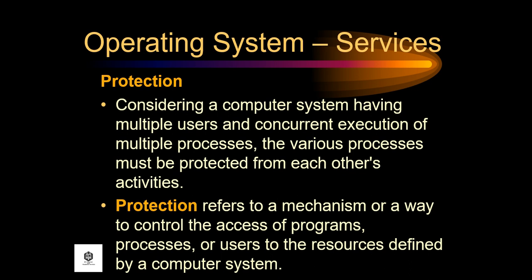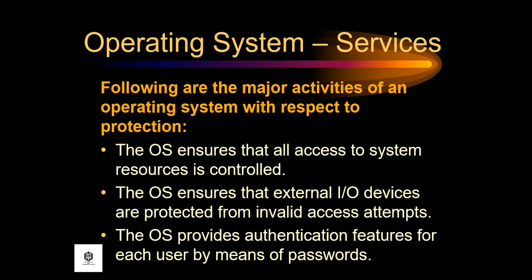Protection. Considering a computer system having multiple users and concurrent execution of multiple processes, the various processes must be protected from each other's activities. Protection refers to a mechanism or a way to control the access of programs, processes, or users to the resources defined by a computer system.